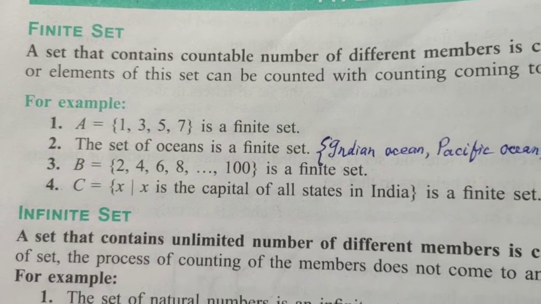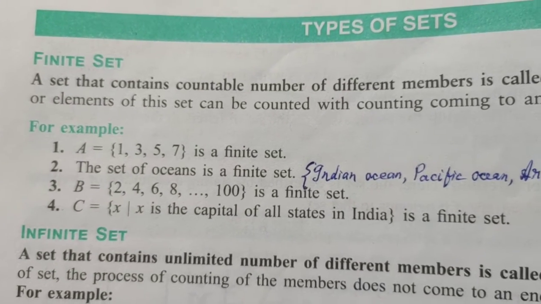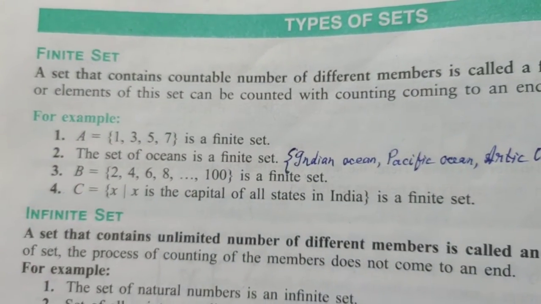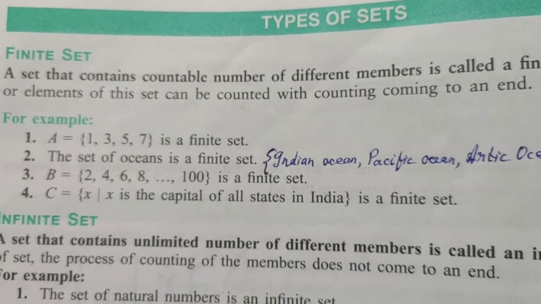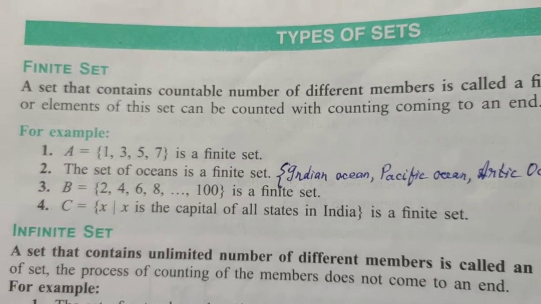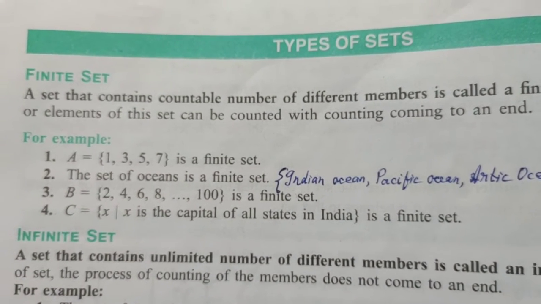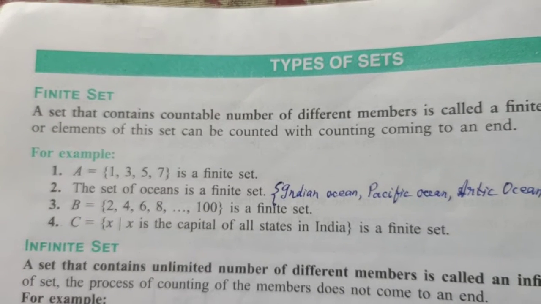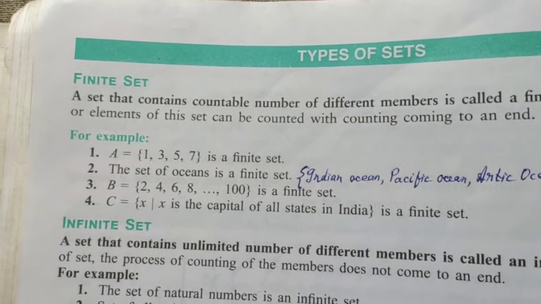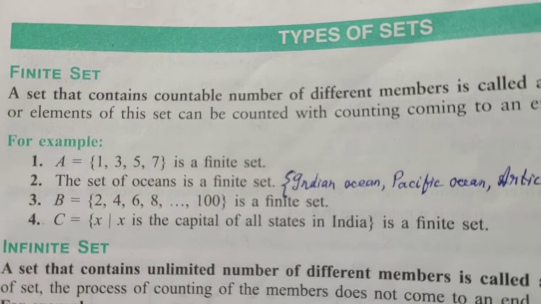And in between, most of the members are not written. Instead of that, there are dot symbols over here. It means that instead of writing all the members, we have given dots. It means from 8 it extends till 100. This is how we write the members of a particular set if there are a lot of them. So here also there is a starting point 2 and an ending point 100. So we can count. If there is a starting and ending point, then it is called a finite set.